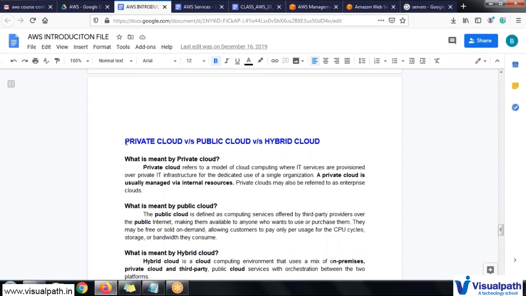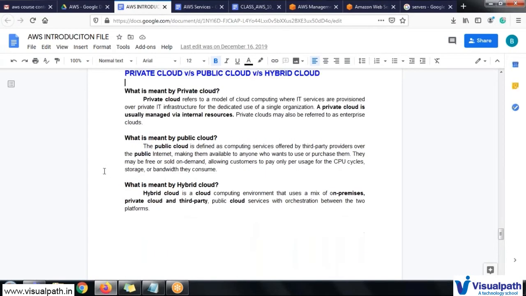Okay, so you have to pay a minimum amount to access whatever content is available inside it, which is called a private cloud. And hybrid cloud is just like your Hotstar. Like, it will give you a few services, a few videos and movies for free, and if you want to access the premium or VIP account, again you have to pay. It is a combination, like a hybrid cloud.